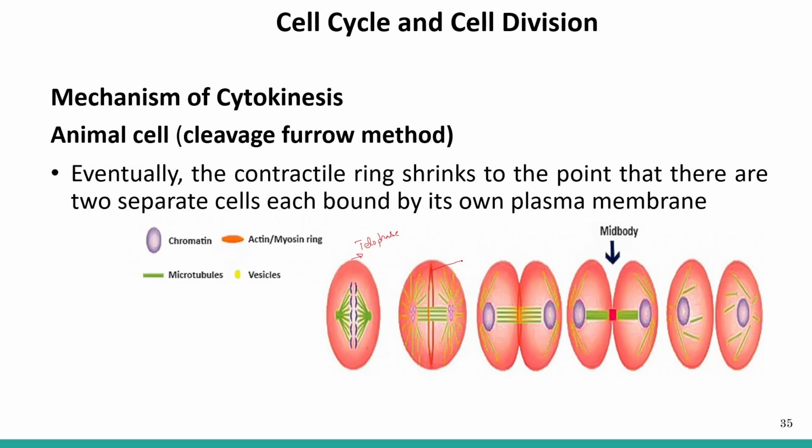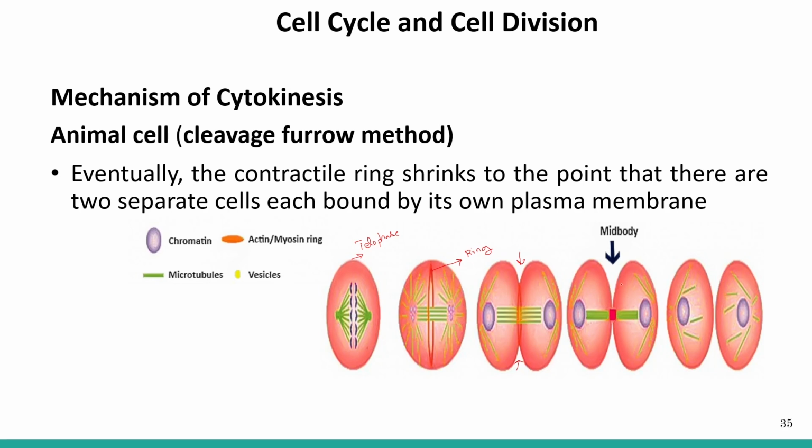This is the contractile ring which was formed at the equator. This contractile ring moves inwards, pinching the plasma membrane. It is moving inwards here, and as it moves inward, it forms a furrow.